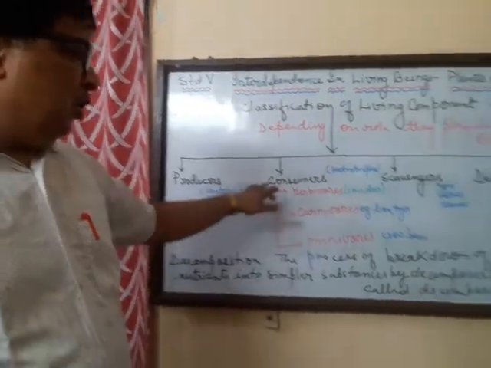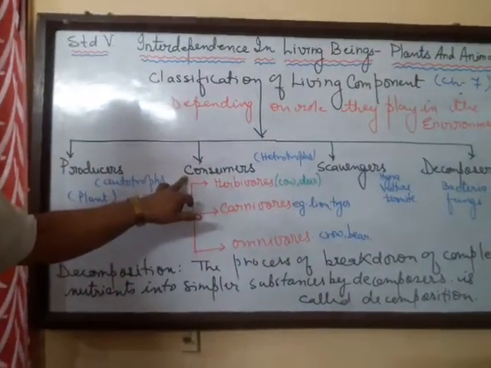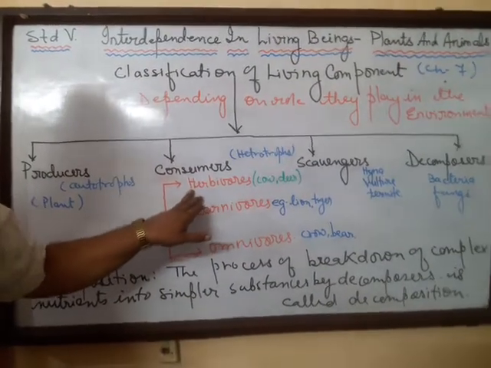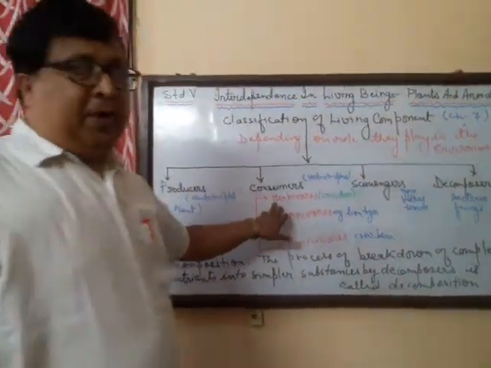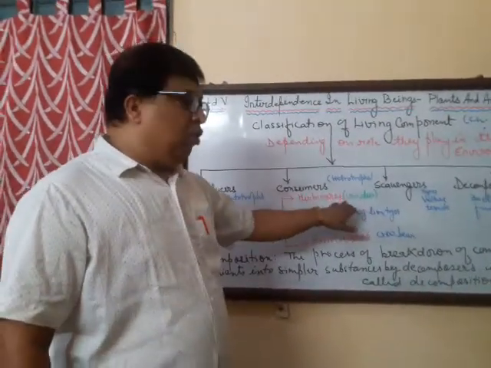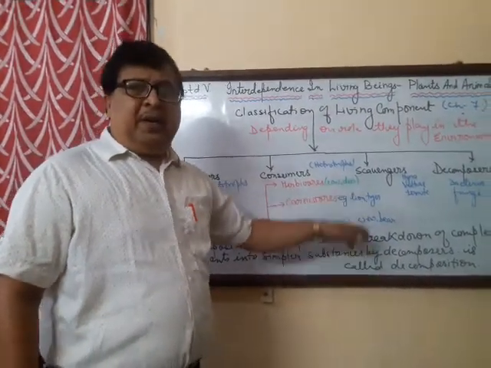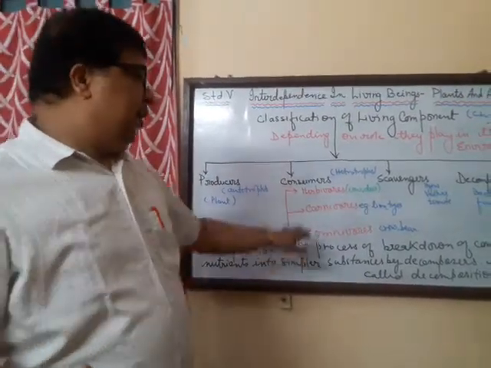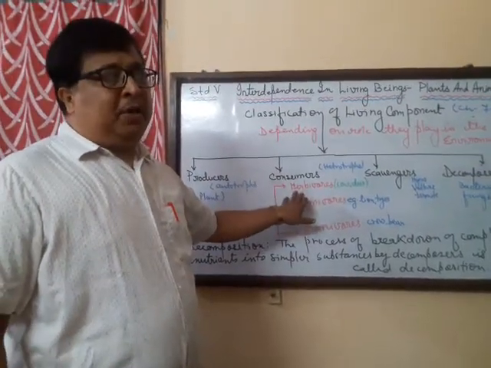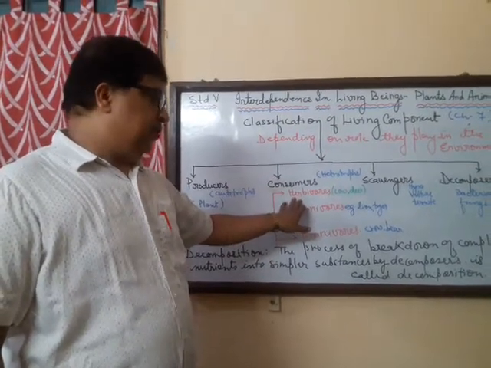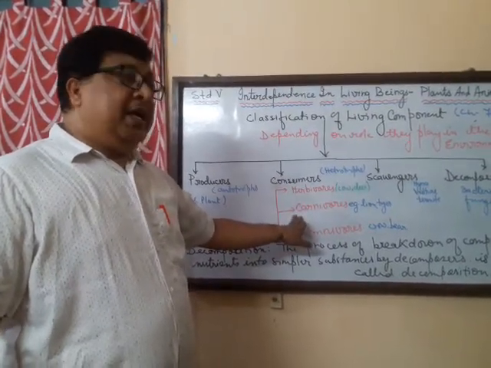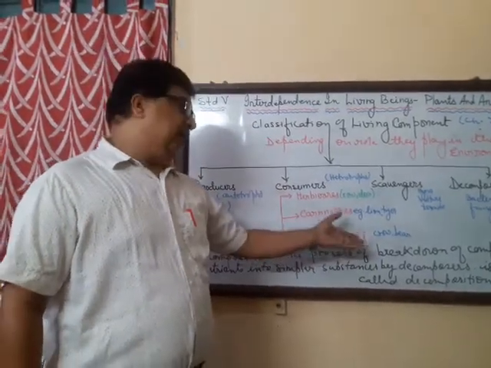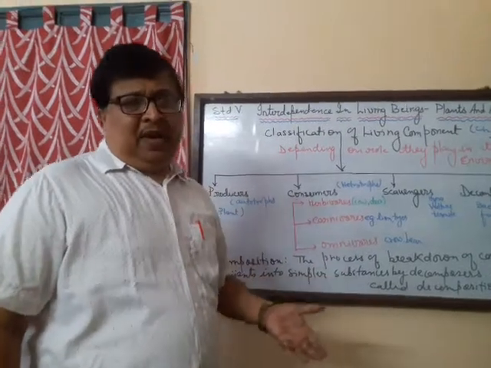Now based on the different types, there are different types of consumers. We have got herbivores, animals that eat plants and plant products. For example, cow, deer, buffaloes, and many others. These are the animals that eat only plants and the plant products, and hence they are known as herbivores. Animals that eat the smaller animals are known as carnivores. Examples: lion, tiger, wolf and many more.